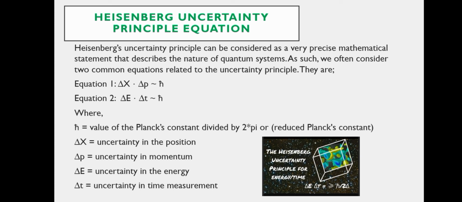Planck constant, and equation 2 is delta E into delta T is similar to the reduced Planck's constant.